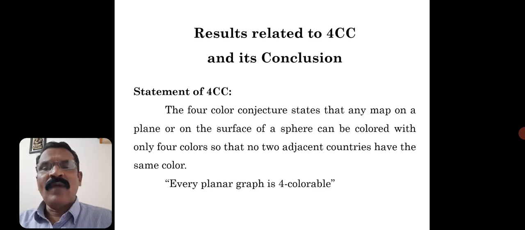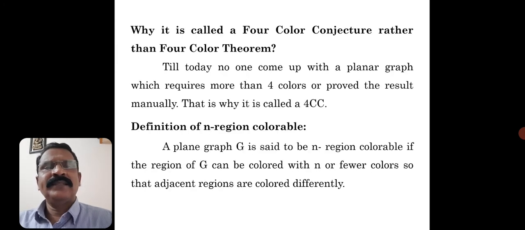I have also told you why it is called a conjecture and not a 4 color theorem. In mathematics, as I said earlier, if you state something and do not prove it, it won't be considered a standard result or a theorem unless you prove the statement.